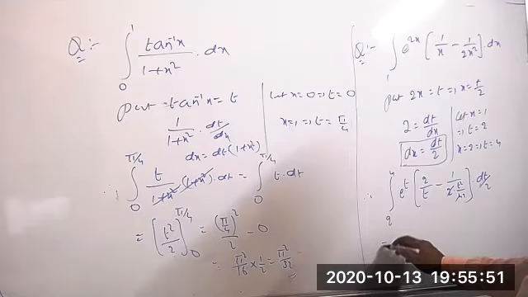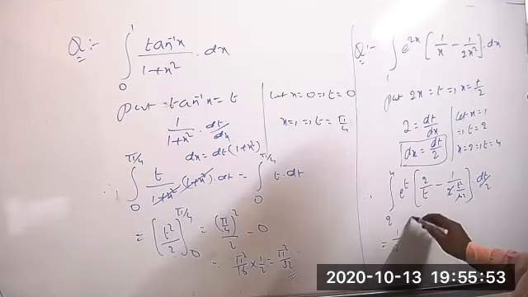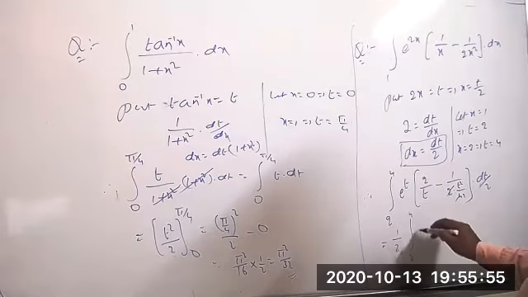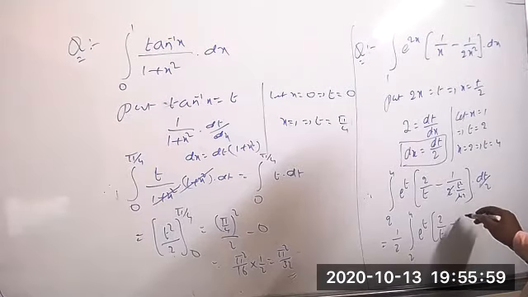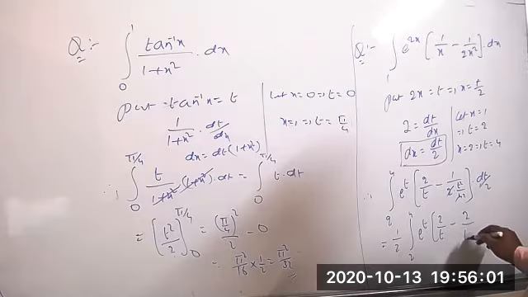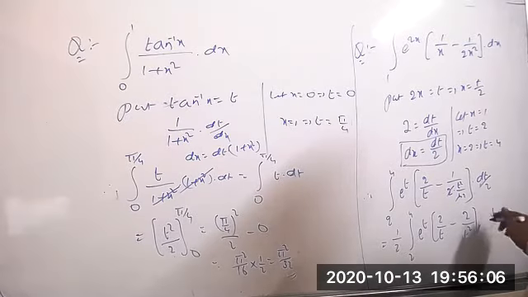So 1 by 2 you can take outside. So 1 by 2 into integration from 2 to 4 of e power t into 2 by t minus 2 by t square into dt.